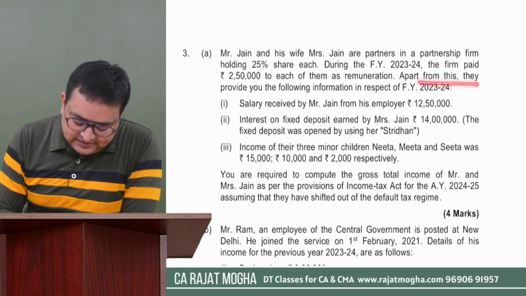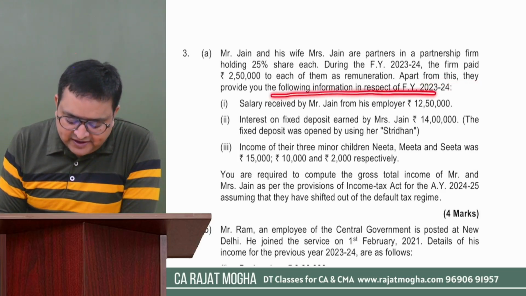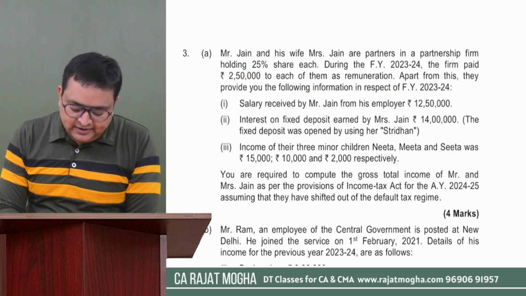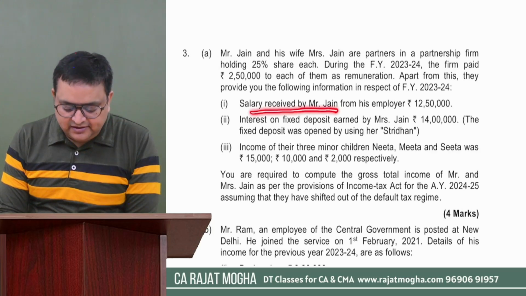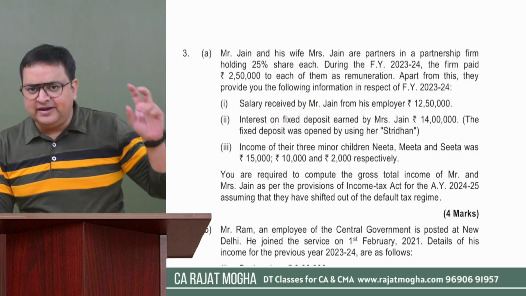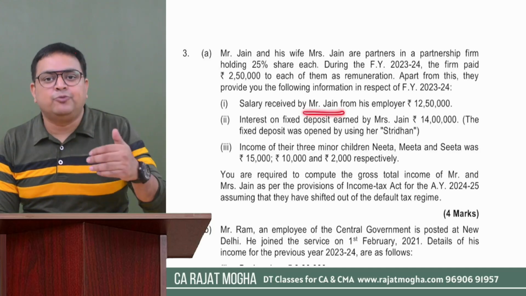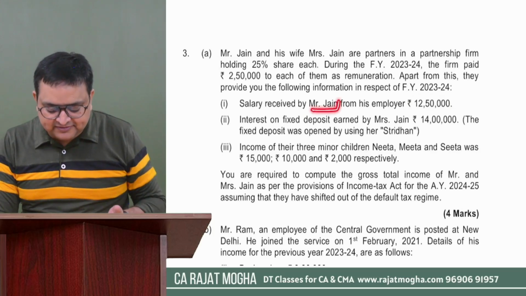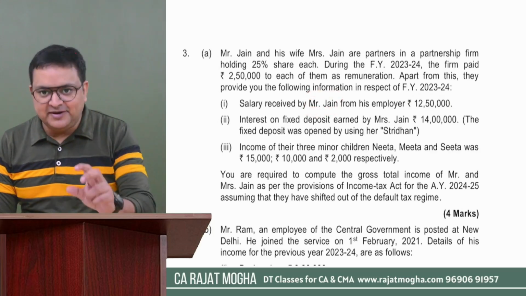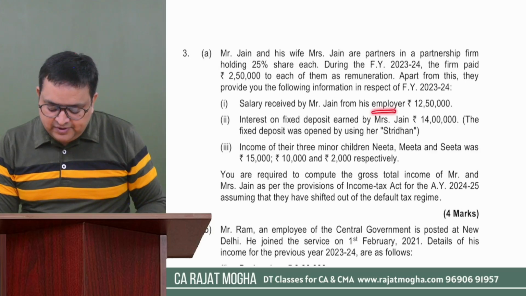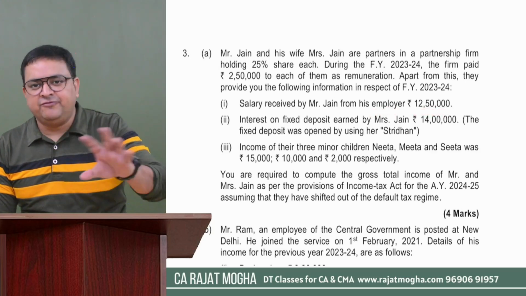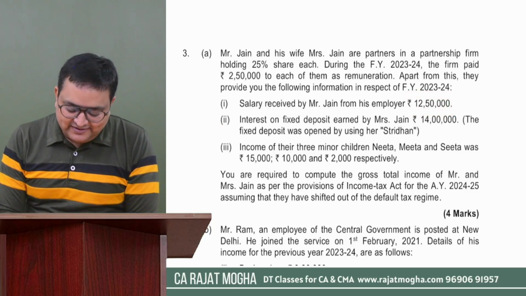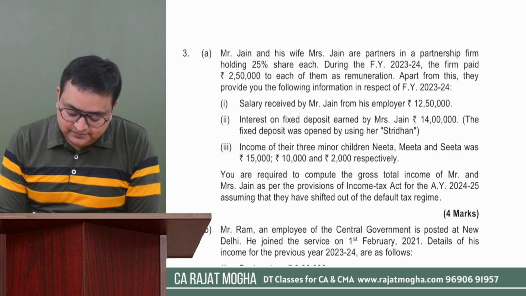Apart from this, they provide you the following information in respect of financial year 23-24. So apart from this income, they have some other income also. Salary received by Mr. Jain from his employer. So he's working somewhere else also, but here he's working as an employee. So this income would be salary income, and it is Mr. Jain's income, so it is husband's income. And in salary, you will make 1250 the gross salary, and you can give 50,000 deduction, and it will be 12 lakh rupees.